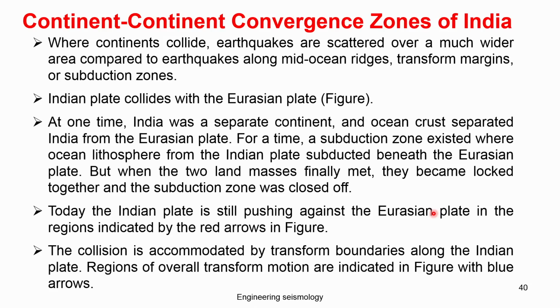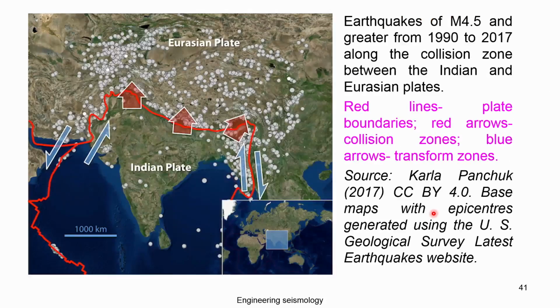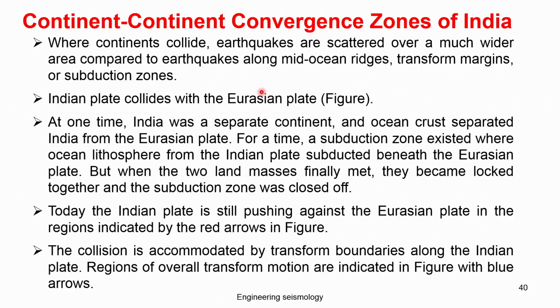Today the Indian plate is still pushing against the Eurasian plate. The region indicated by the red arrows in the figure is where you can see this pushing, and you can see the earthquakes here. The collision is accommodated by transform boundaries along the Indian plate, indicated in the figure with the blue arrows.